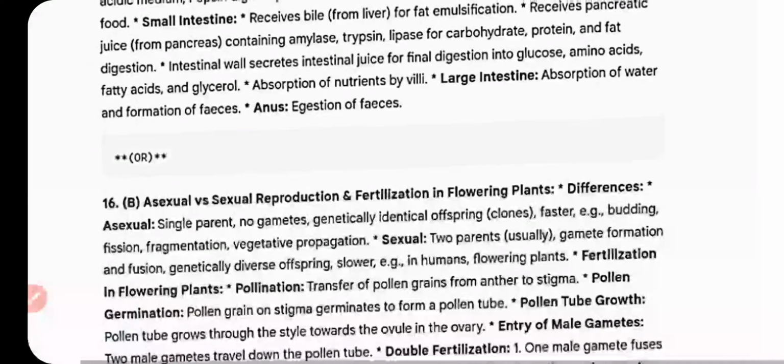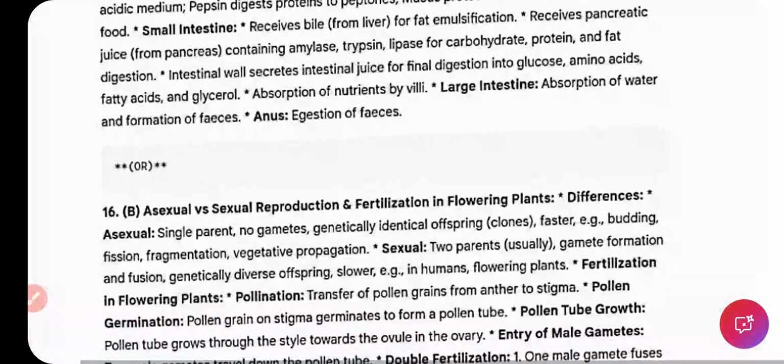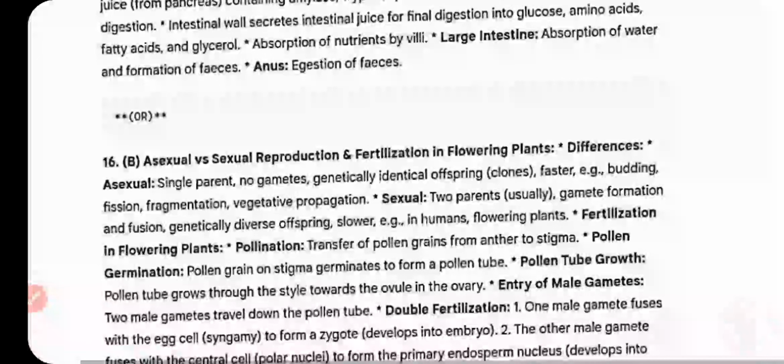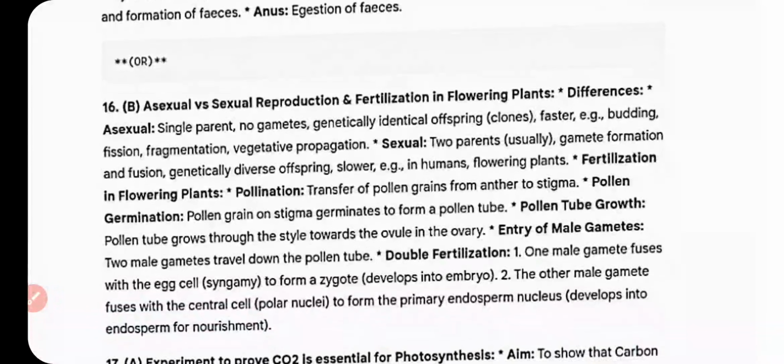Absorption of nutrients by villi. Large intestine: absorption of water and formation of feces. Anus: egestion of the feces.